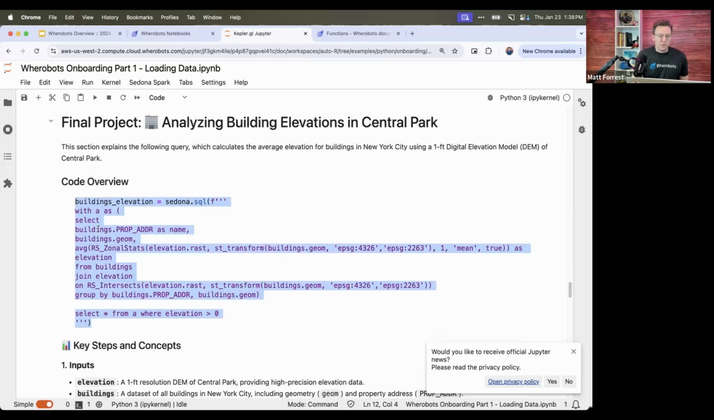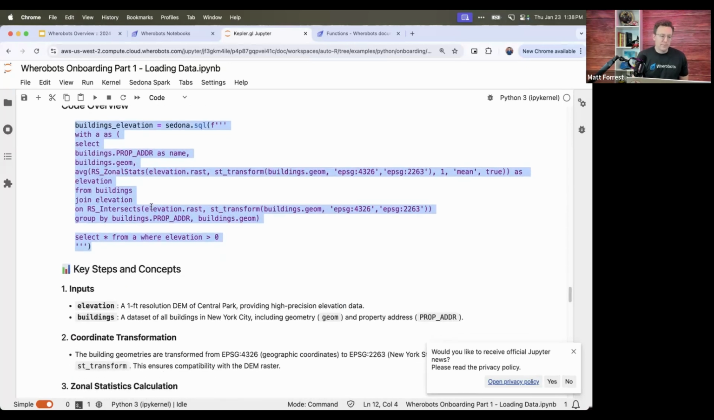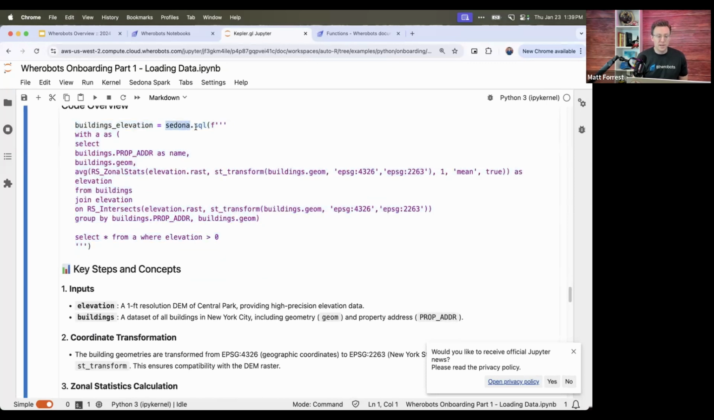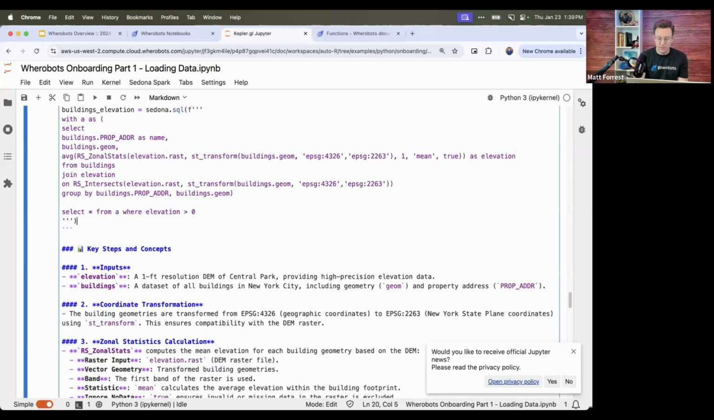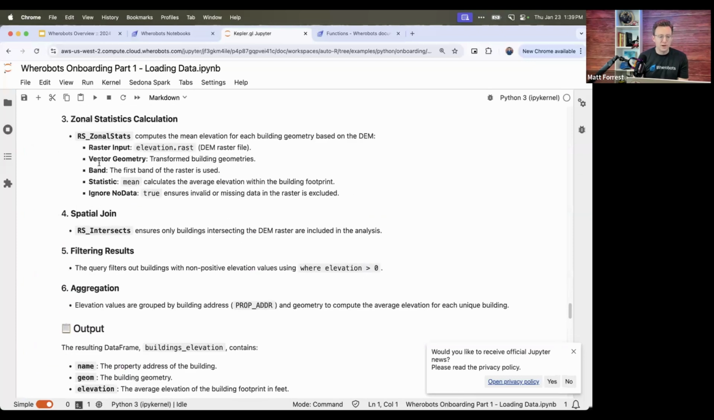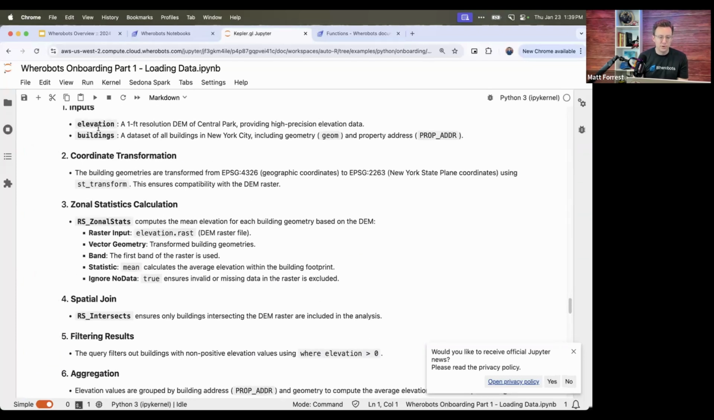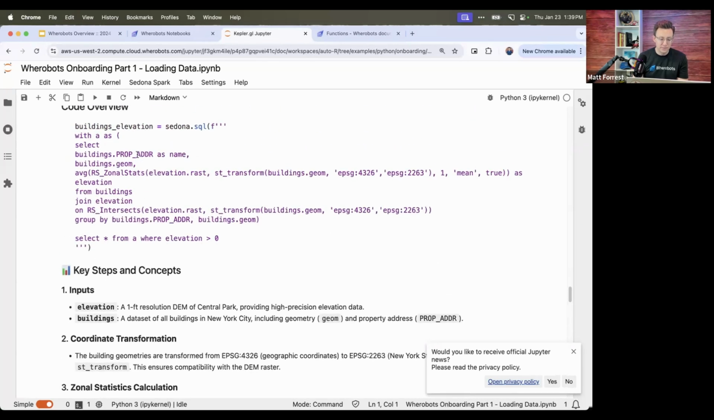So to do that, we'll be writing this SQL statement here. You can see to call a SQL statement, I just have to write sedona.sql, and I can fill that in and go from there. So the code that we'll be writing will basically have our two inputs: our elevation table, which is the 1 foot digit DEM, and our buildings. So we have the data set of all our buildings.